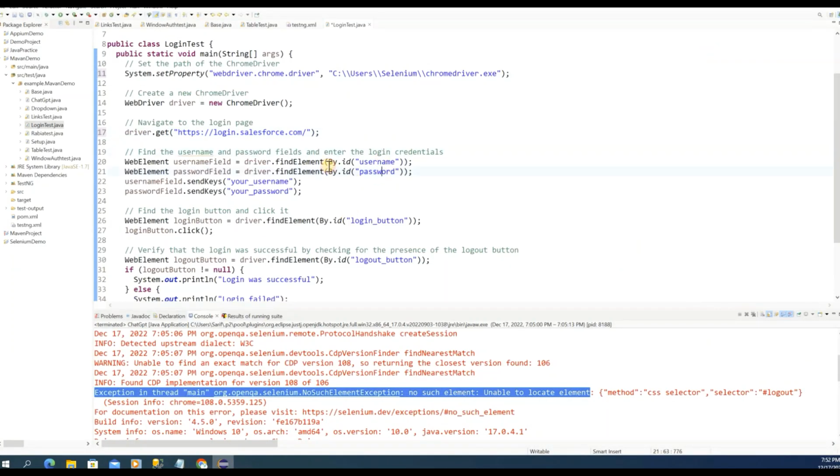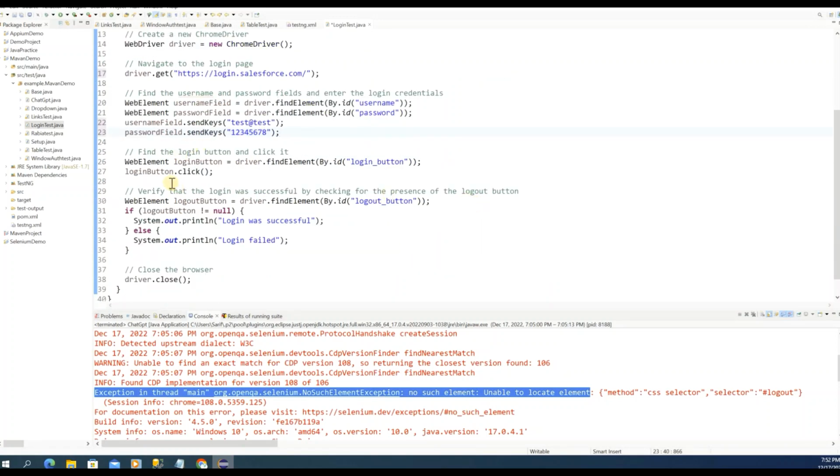So over here, username and ID is fine, and then with sendKeys you pass the username. Say test@test. I'm putting in an invalid username and password, say 12345678, for the password field. After that, find the login button and click on it.